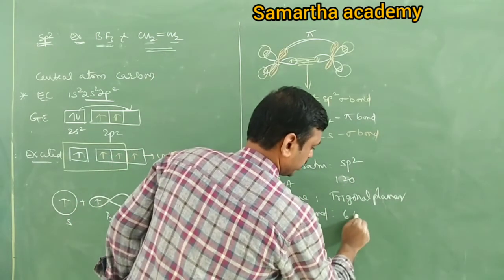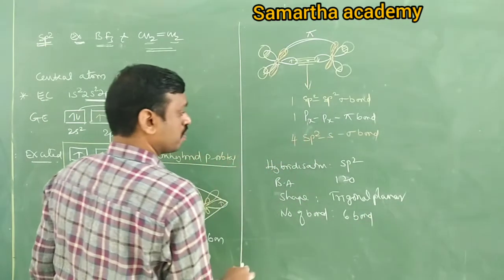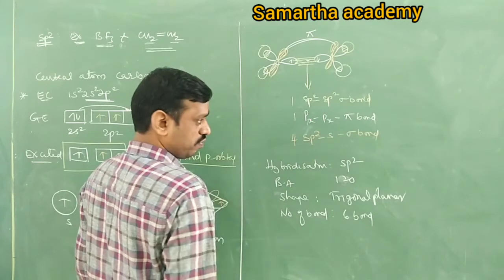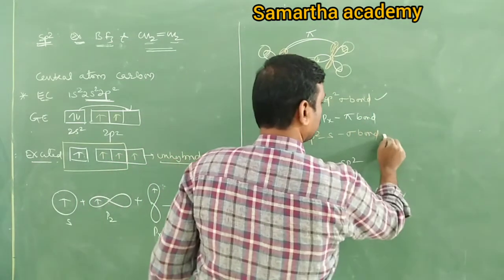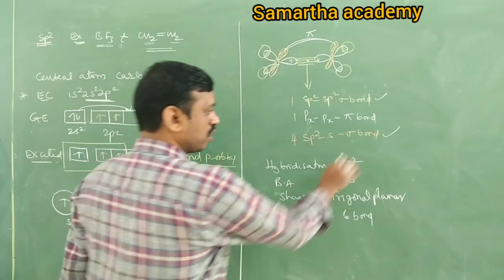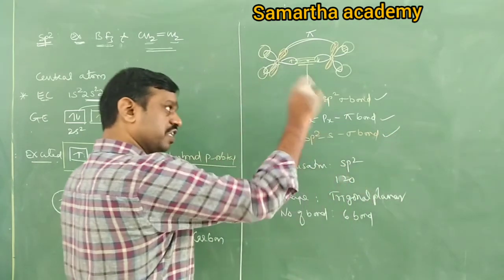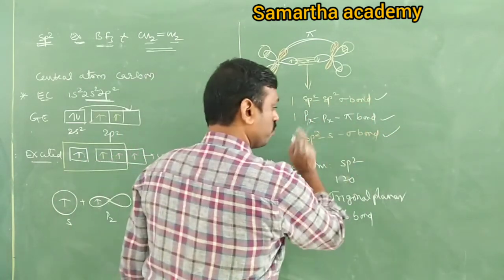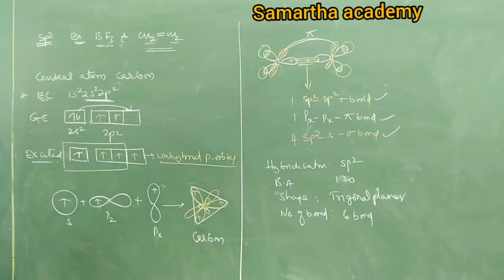So it is 1, 1, 4. Total 6 bonds. How many sigma bonds? 1, 1 plus 4, 5 sigma bonds. How many pi bonds? 1 pi bond. How many types of sigma bond? sp2-sp2 is 1 sigma bond, sp2-s is 4 sigma bonds. This is the structural detail of the ethene molecule.